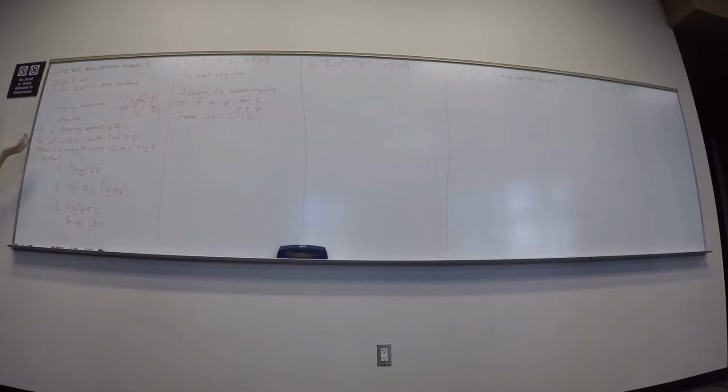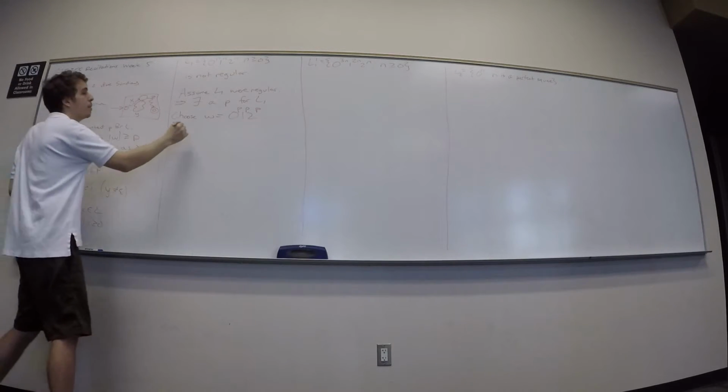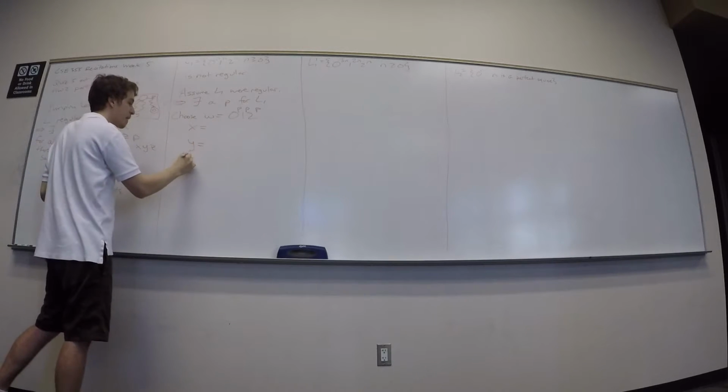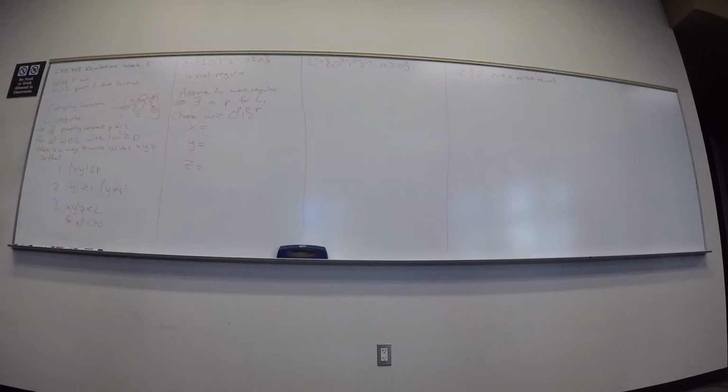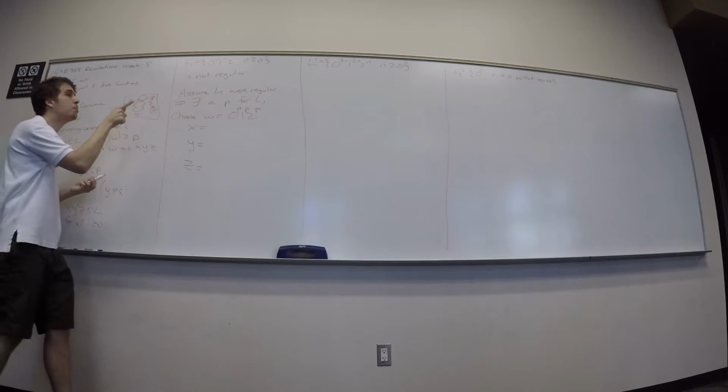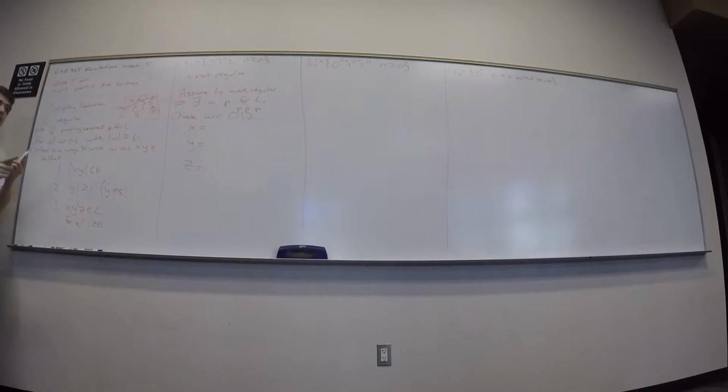So then now I gotta think, what are all the possible ways to break it up into x, y, z? So let's think about that. So x is gonna be something, y is something, z is something. Well, I know that x is at the beginning of the string, so it has some number of zeros, for sure. But could it ever hit the ones? No, and why is that? First rule, right? The length of xy is at most P. The first P characters are all zeros. So that tells me immediately that x is all zeros.